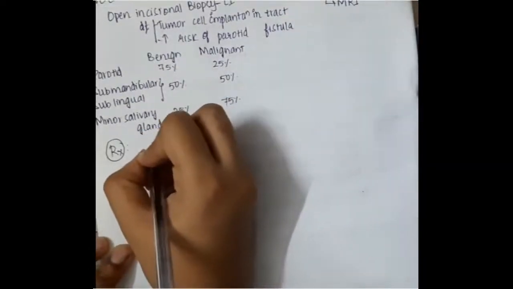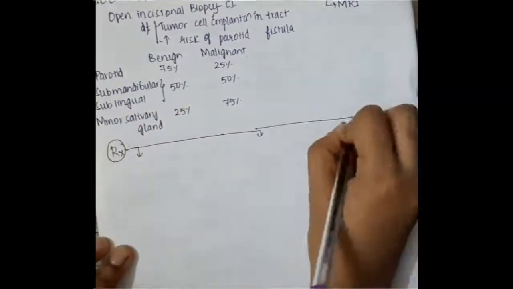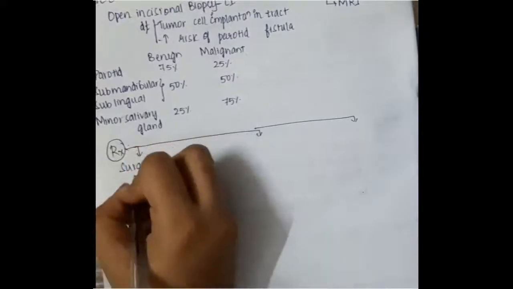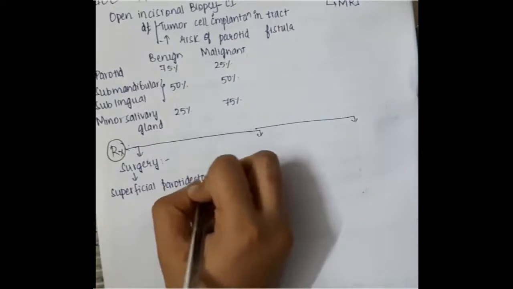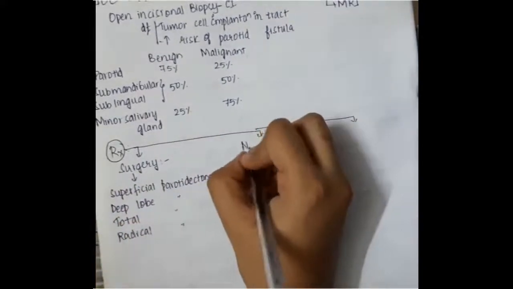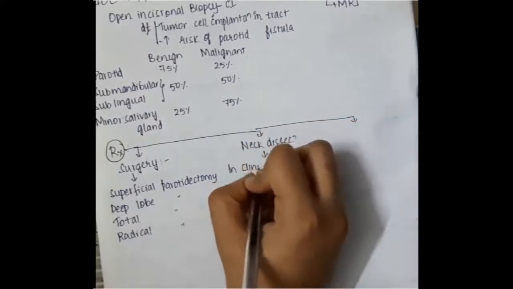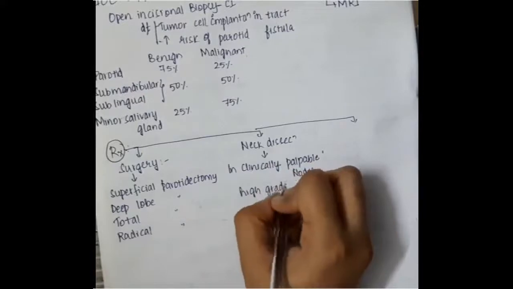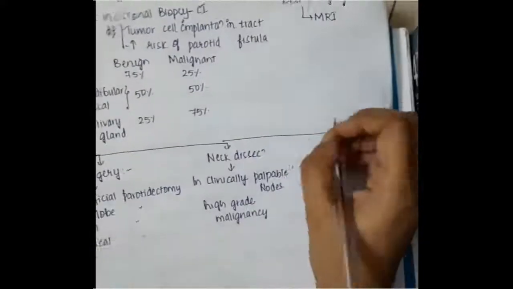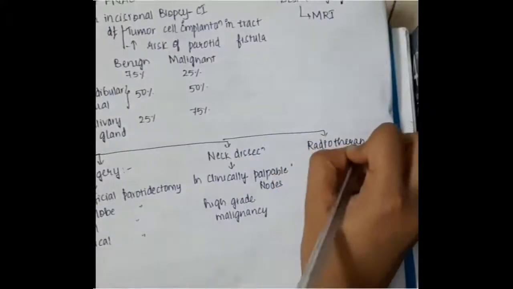Now, treatment of salivary glands. We can do surgical treatment, neck dissection and radiotherapy. In surgical treatment, we can do superficial parotidectomy, deep parotidectomy, total parotidectomy or radical parotidectomy. In neck dissection, if there are clinically palpable lymph nodes or if there is high grade malignancy, in both these cases you will do neck dissection.